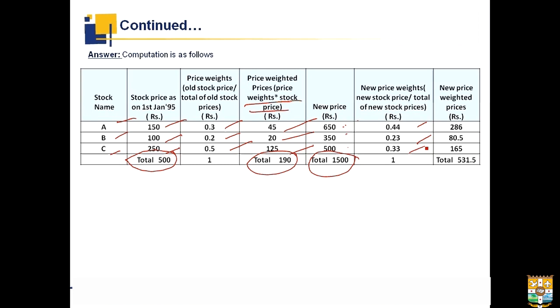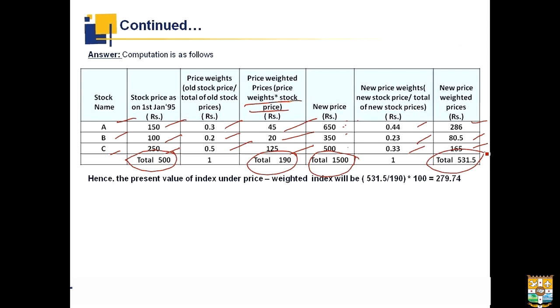So the new price weighted prices are 286, 80.5 and 165. The new price weighted prices are calculated by the new price weights into the new stock prices. That will total up to rupees 531.5.